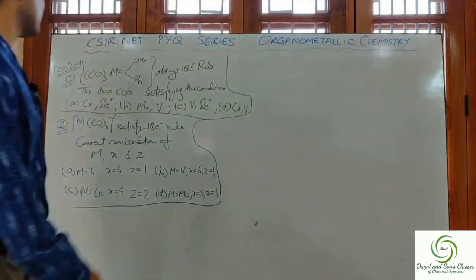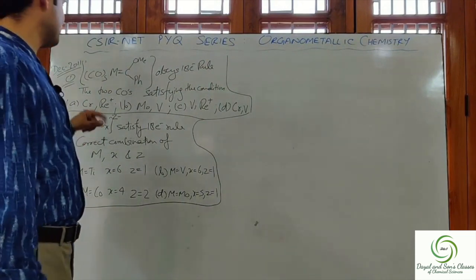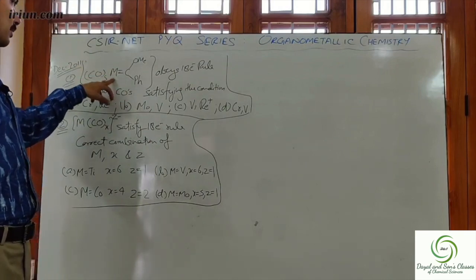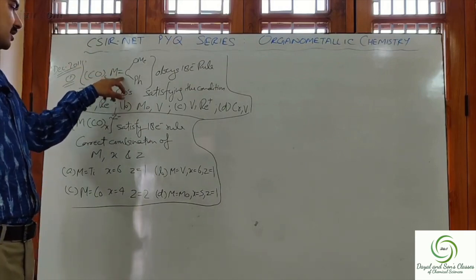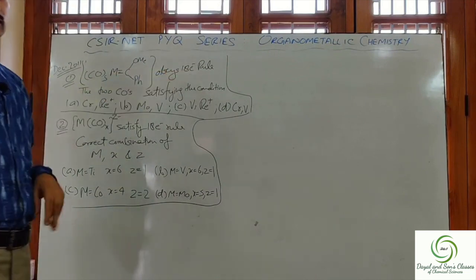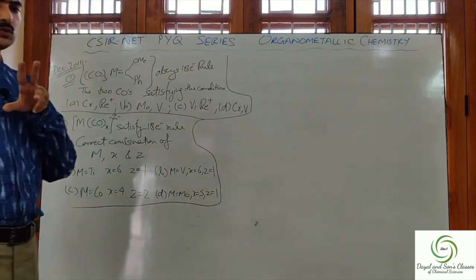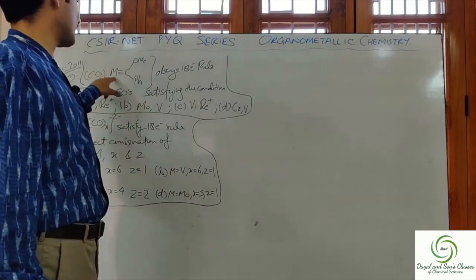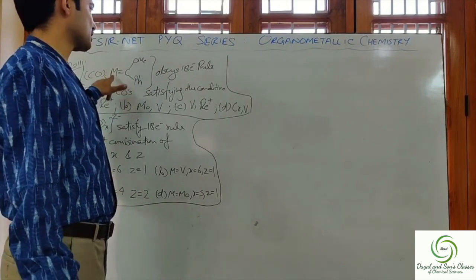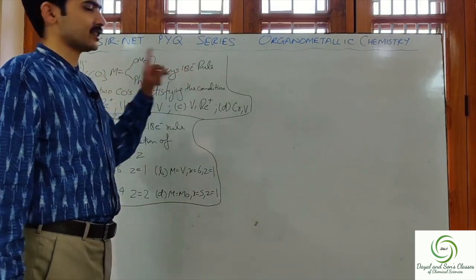Next question is from December 2011. In December 2011, there were 2 questions from this concept. The first question was, we are given a carbonyl complex. In this, we need to find what will be the M that will satisfy the 18 electron rule in this complex. We are asked for 2 of the metals that can replace M such that this particular complex obeys the 18 electron rule.